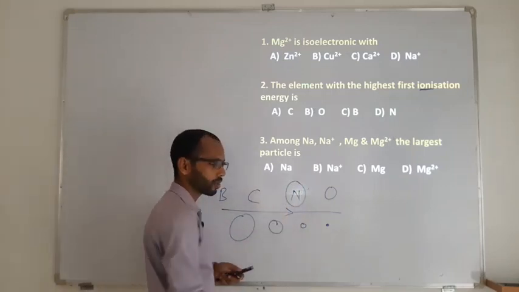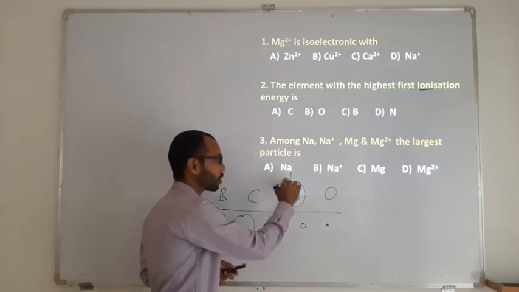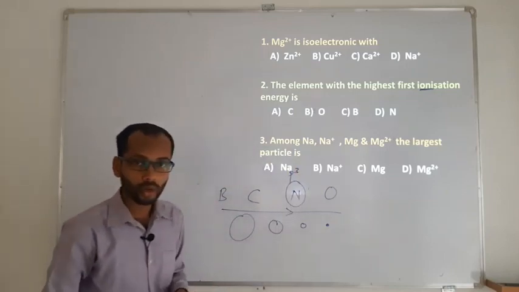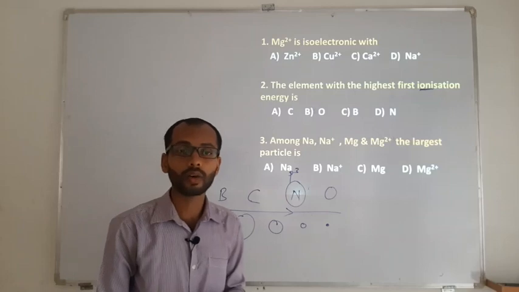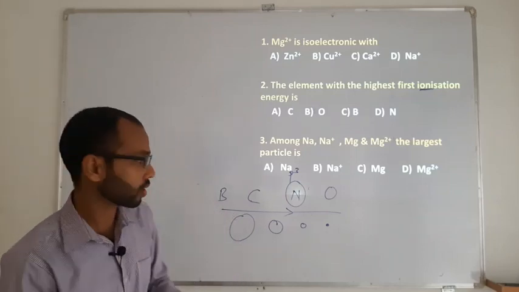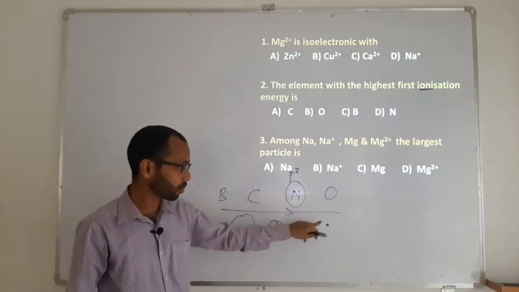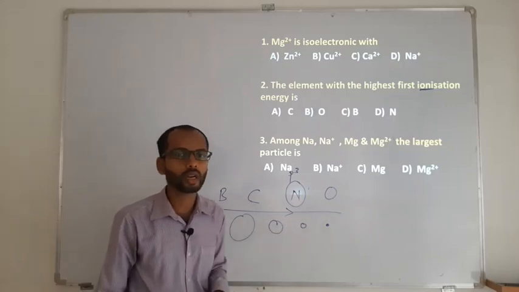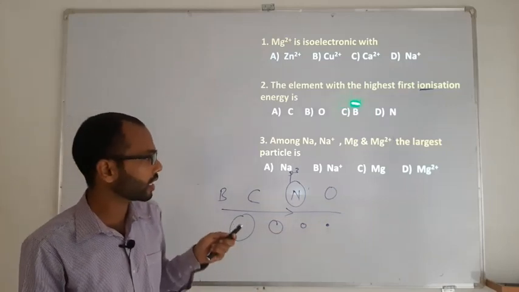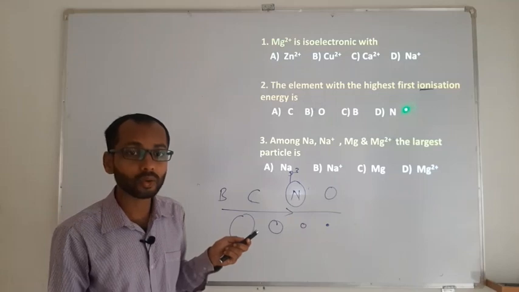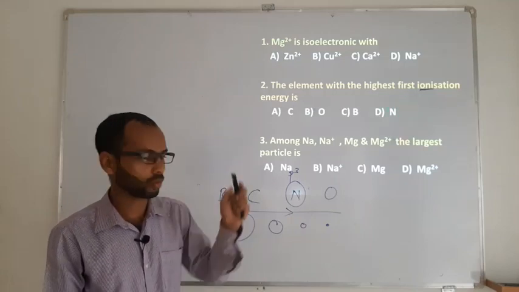I told you in the previous discussion, nitrogen has a p3 configuration. Because of the p3 configuration, it has extra stability, and because of extra stability, though it is bigger compared to oxygen, it will not give up the electron easily. So the right answer is nitrogen.